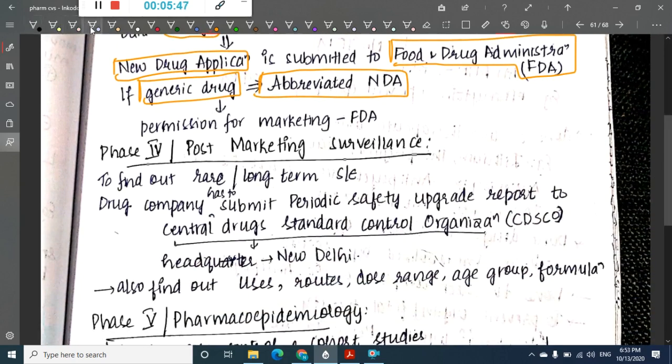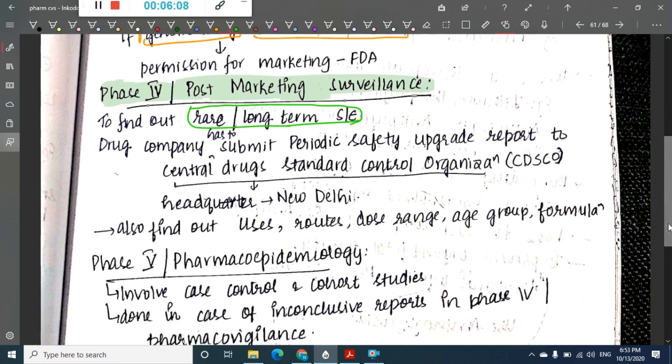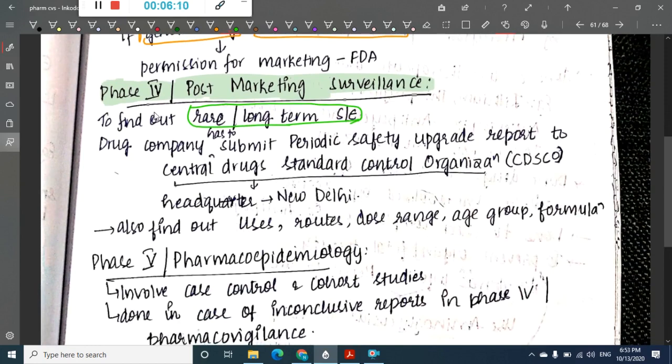Then after marketing, during marketing, there is something called phase 4 or post marketing surveillance. That is, we will have to find out some rare or long term side effects which are present for that drug with the help of this post marketing surveillance. And the pharmaceutical company should also submit something called the periodic safety update report, where the safety of the drug should be